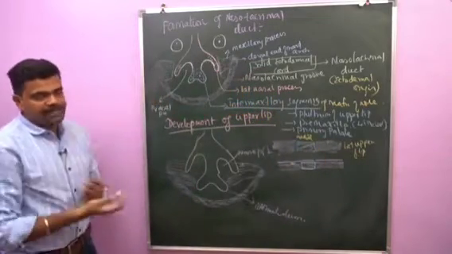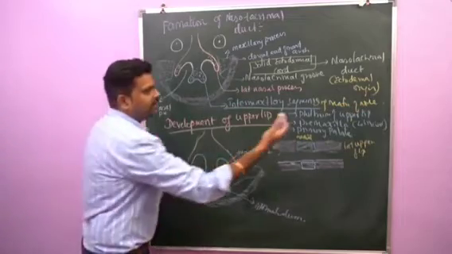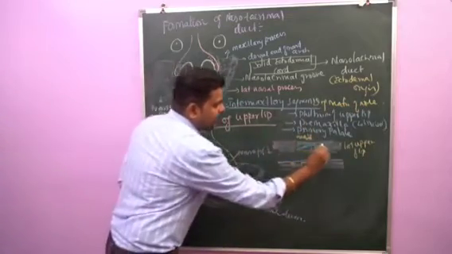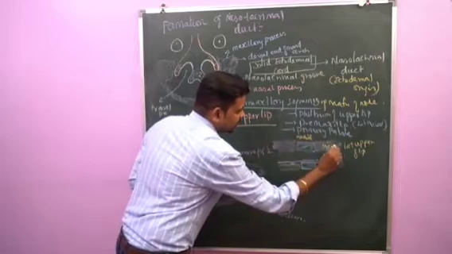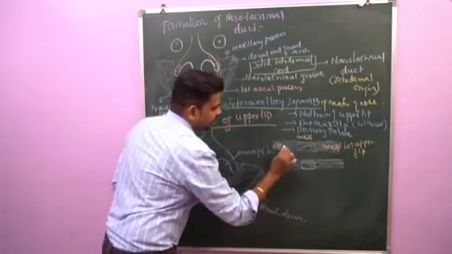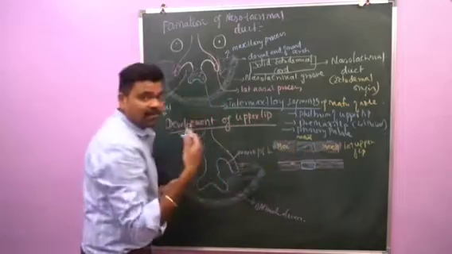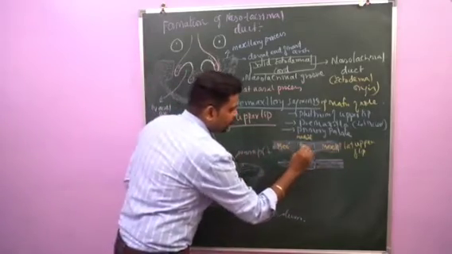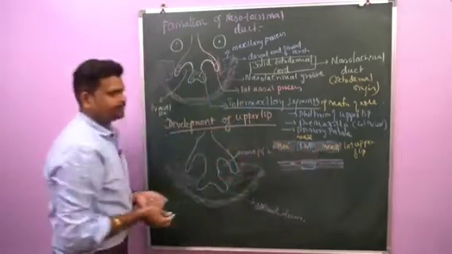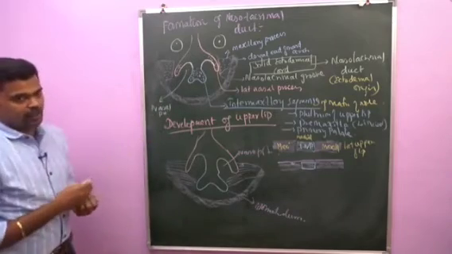So if we talk about the mesodermal origin, the lateral part of the lip arises from the maxillary process on both sides, whereas the medial part, that is the philtrum of the upper lip, is derived from the frontonasal processes. This is about the mesodermal origin.